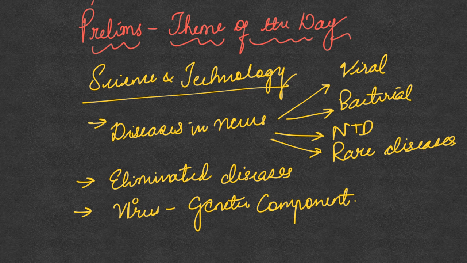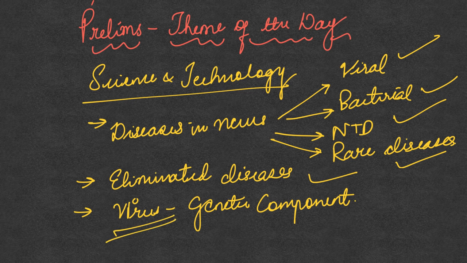So you will have to cover about the diseases which have been in news, categorizing them as viral diseases, bacterial diseases, neglected tropical diseases, and also rare diseases. And then you also have to list down the diseases that have been eliminated from India, and then particularly regarding